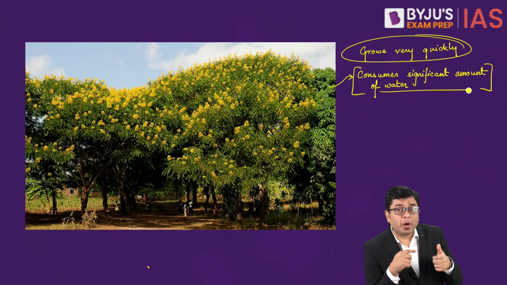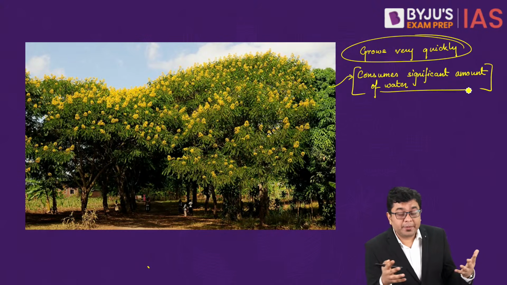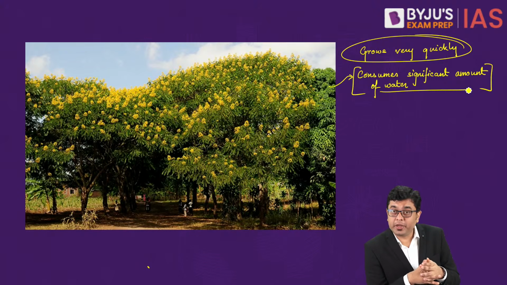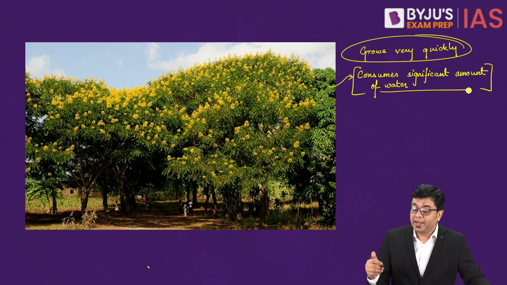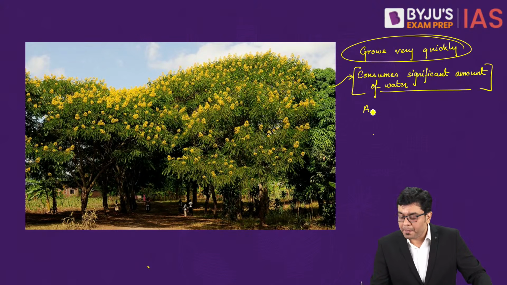Now, this kind of population interaction, what is it referred to as? We have different types of population interaction present in the ecosystem. When you have this kind of population interaction, what is it referred to as? It is amensalism.